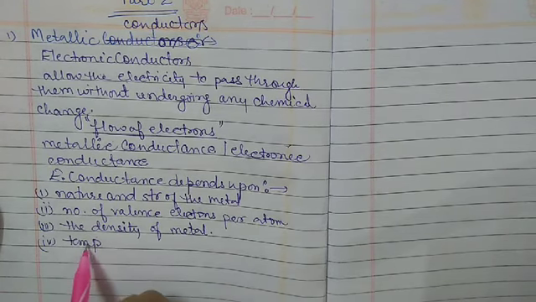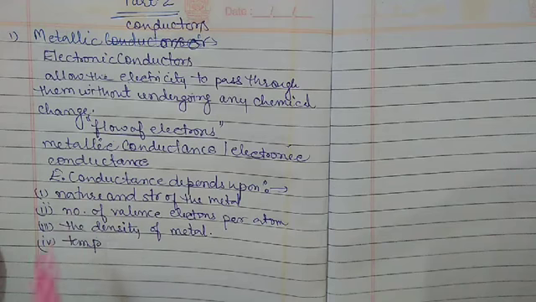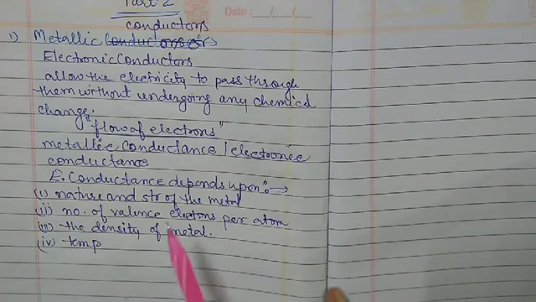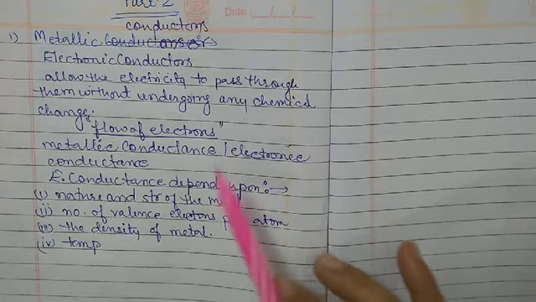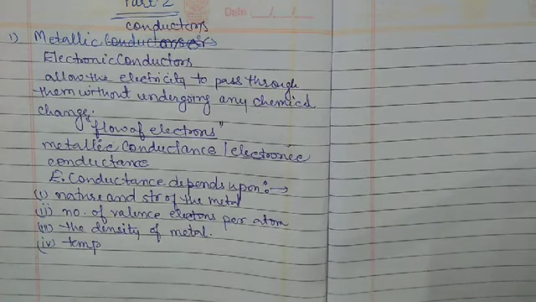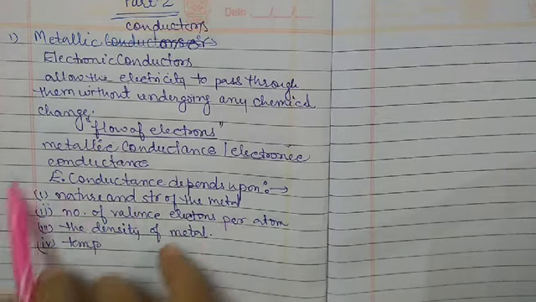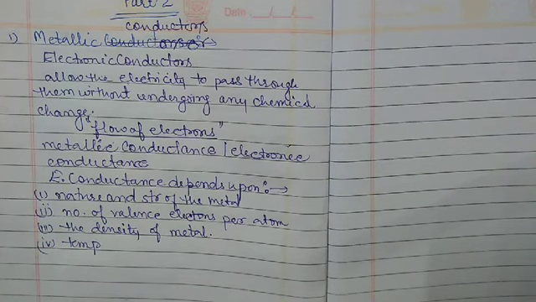As electrons enter at one end and go out at the other end, the composition of the metallic conductor remains unchanged. So these are the factors on which the electrical conductance depends.